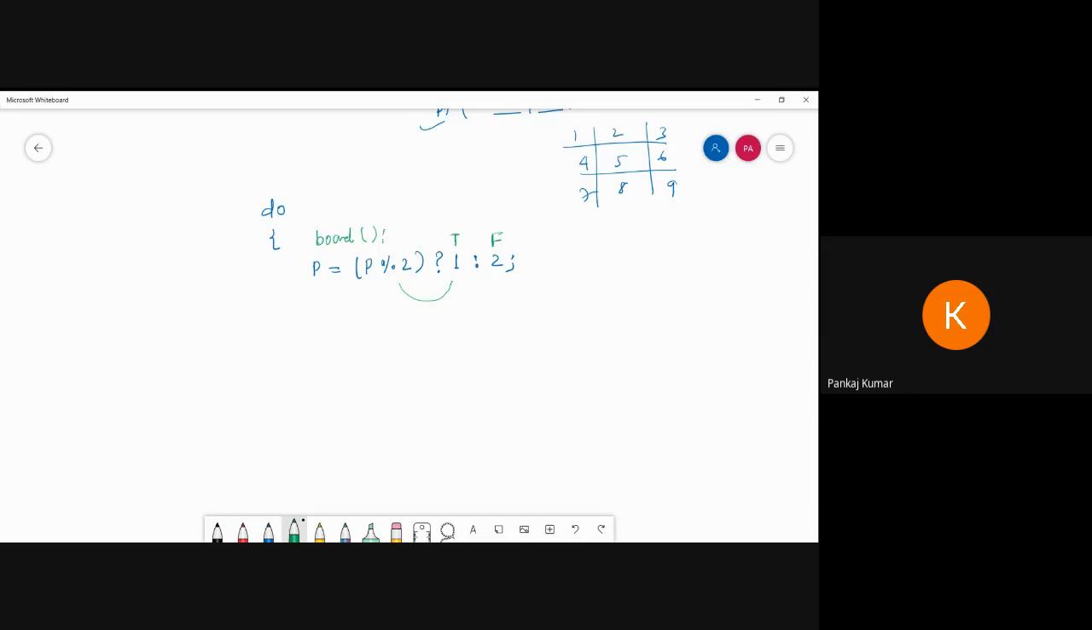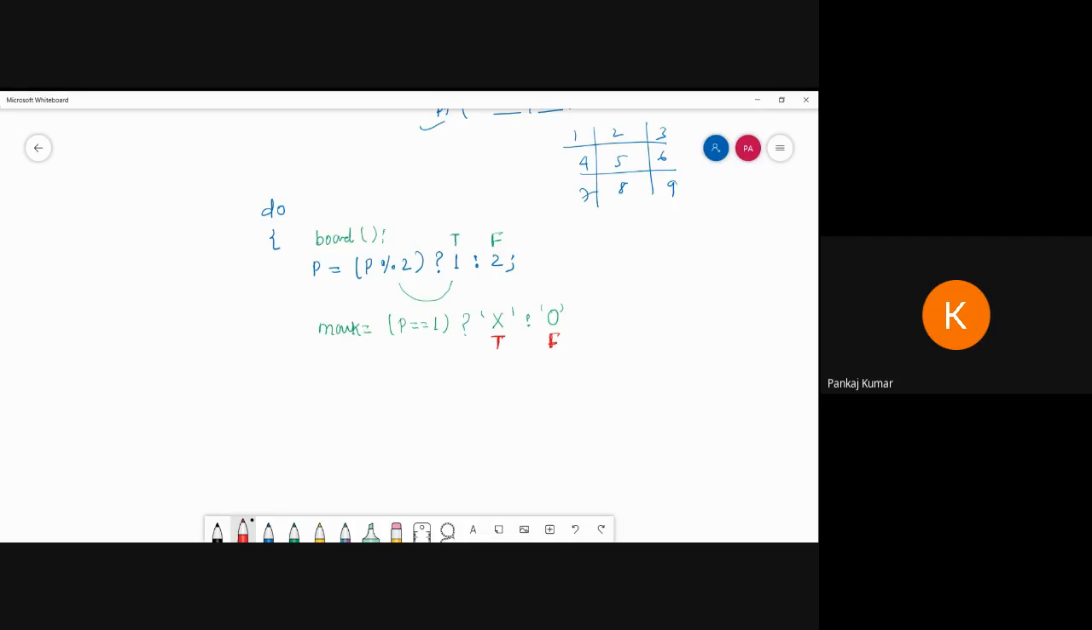Now suppose player 1 wins. Then how will it be marked? I am going to write mark is equal to, player value equal to 1, then mark X, otherwise mark 0. Again I'm using the ternary operator. Now this is clear: which player has the chance and how it will be marked. If true, this is the mark. If false, this is the mark.